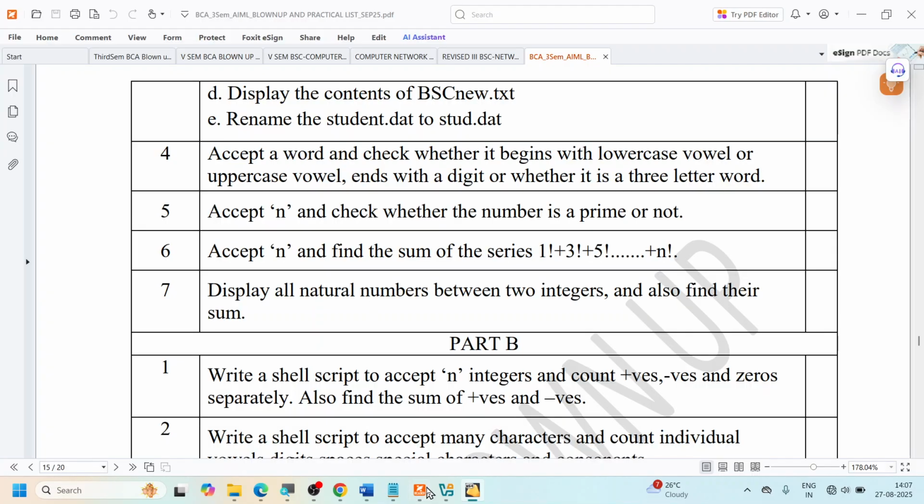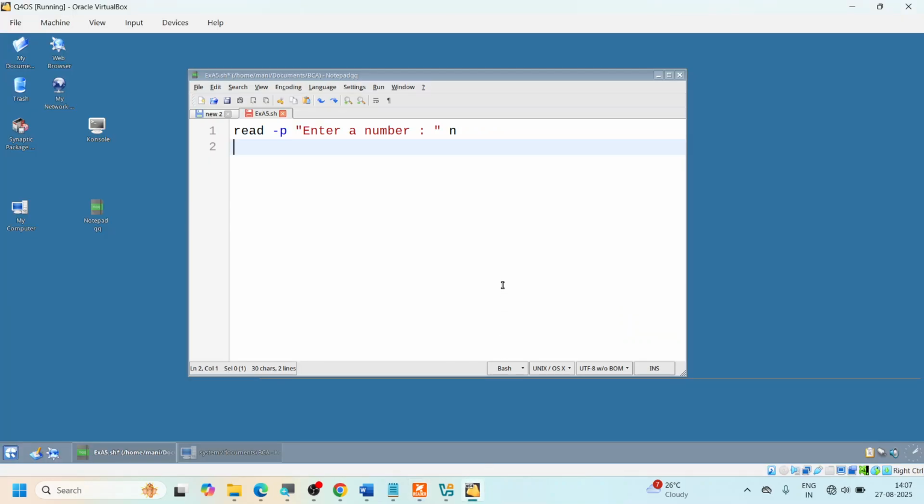We are supposed to accept the n. So I have accepted the n, and I am supposed to check whether it is a prime or not. You know very well you are going to check the prime number only if it is greater than 2. If the given number is 1, it is not a prime number. Negative numbers are not considered as a prime number.